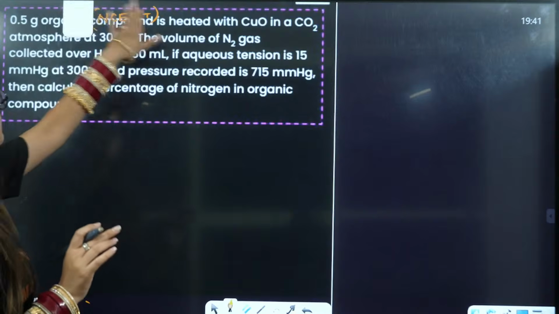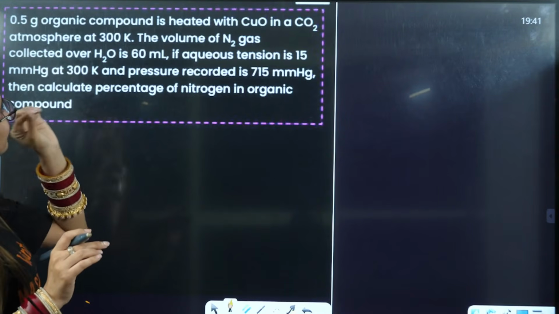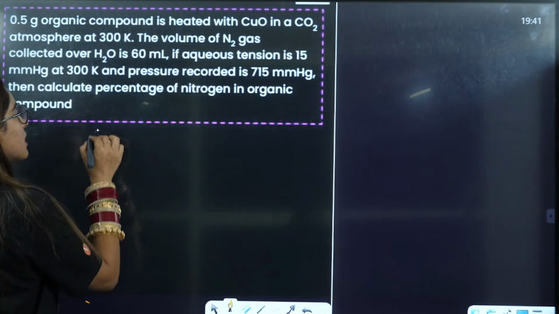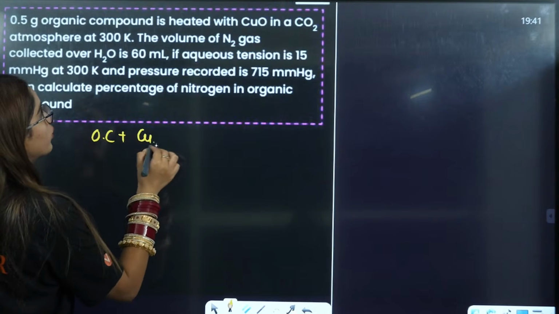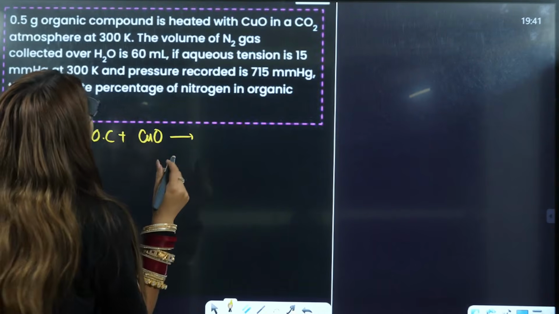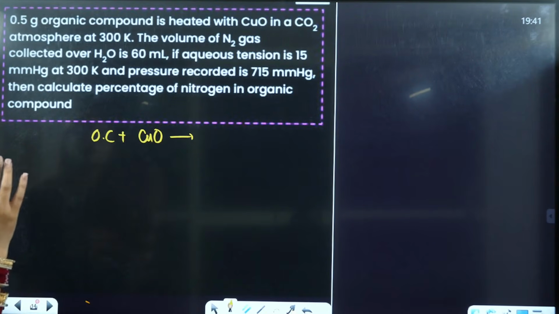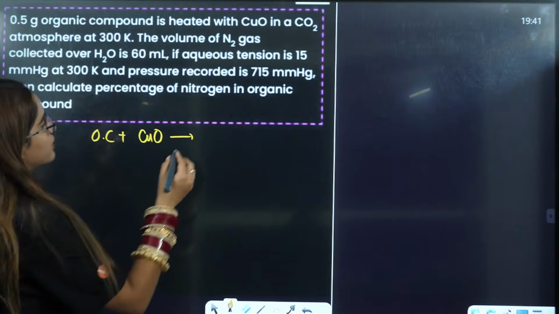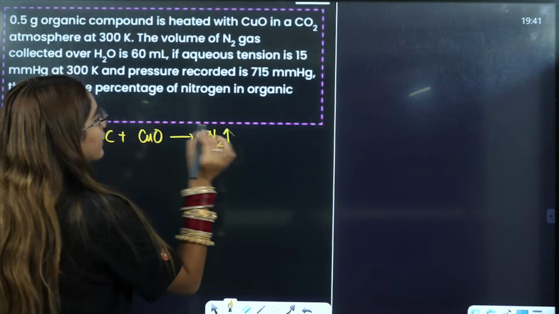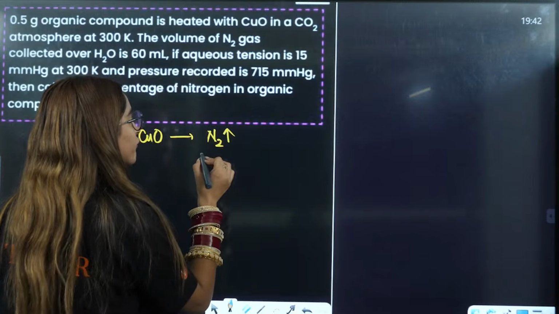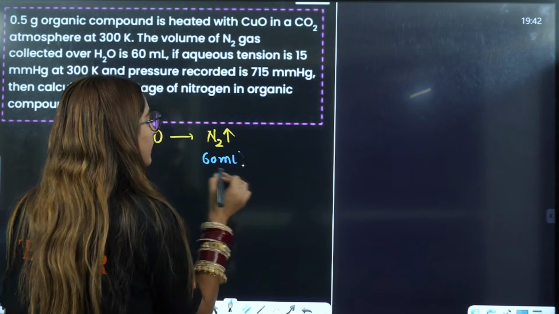See this. Now here it is, 0.5 gram of organic compound is heated with CuO in a CO2 atmosphere, carbon dioxide. The volume of N2 gas collected over H2O is 60 milliliters. So that means the volume of the gas is given to be 60 milliliters.